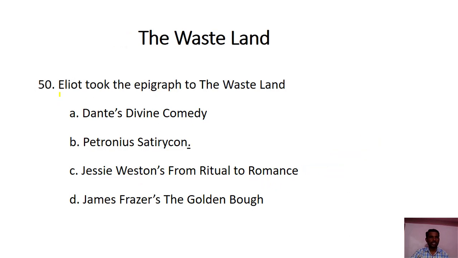Next question. Eliot took the epigraph to The Wasteland from Dante's Divine Comedy, Petronius's Satiricon, Jessie Weston's From Ritual to Romance, or James Frazer's The Golden Bough. The right answer is option B, Petronius's Satiricon.